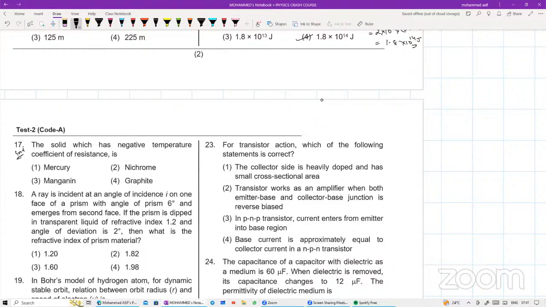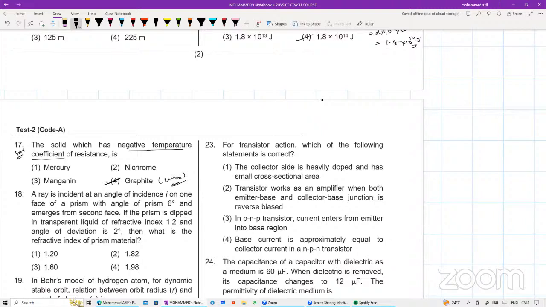The solid which has the negative temperature coefficient of resistance will be equal to mercury, nichrome, manganese, graphite. Graphite is a form of carbon beta, which has a negative temperature coefficient. Nichrome, mercury, and manganese are right now having the positive. So only thing is graphite. Graphite क्या होता है? Carbon का form होता है कि नहीं? So for that one, the temperature coefficient will be negative.